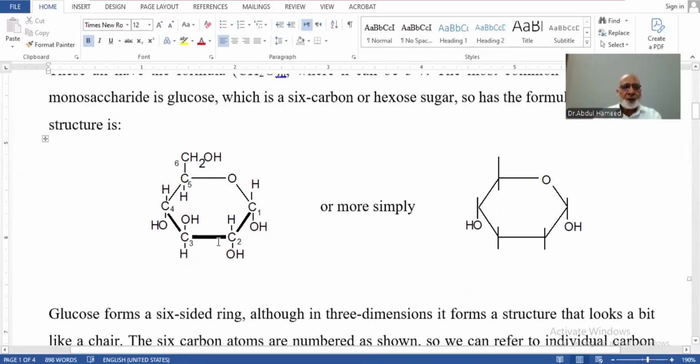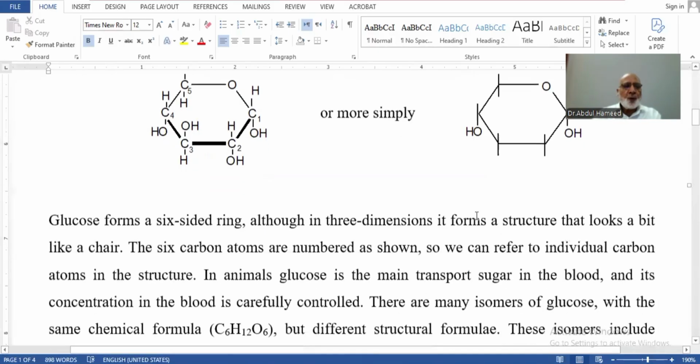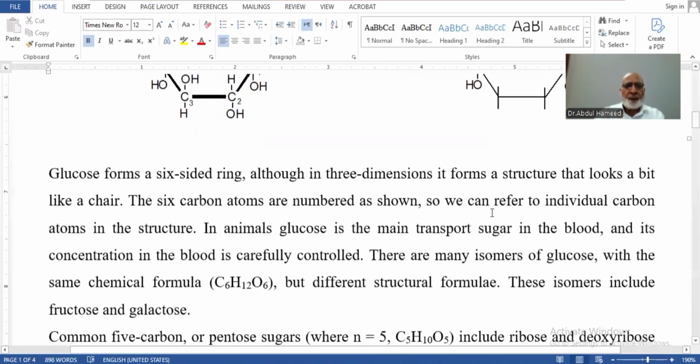The dark lines show that these bonds are facing us, and the rest may be hanging like that. The darker area is facing our side. If we omit the carbon numbers, the shape may be simpler. Glucose forms a 6-sided ring, but its structure in water is a chair-like structure. That is beyond the scope of this syllabus, so no need to discuss it.